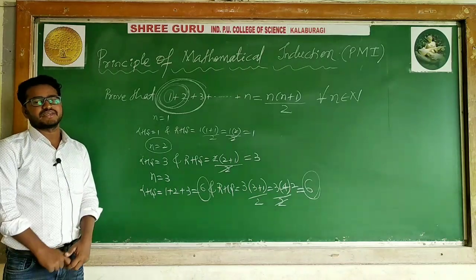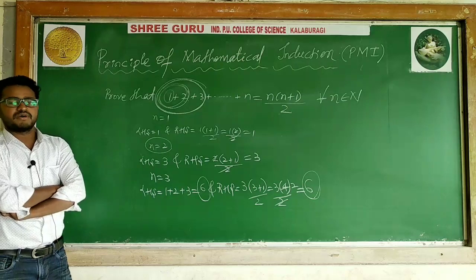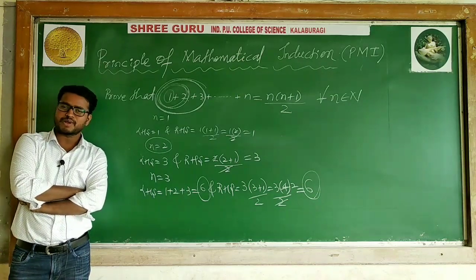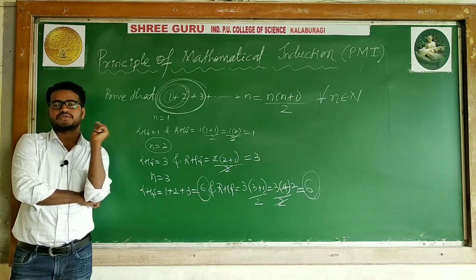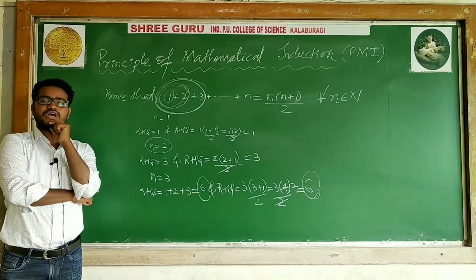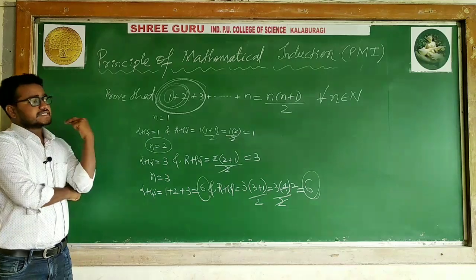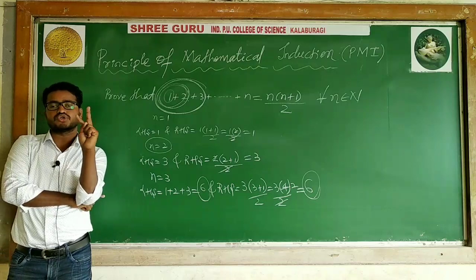How many numbers will you take? That is a problem, because we are saying n is a natural number. When you say n is a natural number, the problem is we have infinitely many natural numbers. So instead of doing all these numbers, I will take one general form, meaning try to prove this problem is true for 2 consecutive numbers.